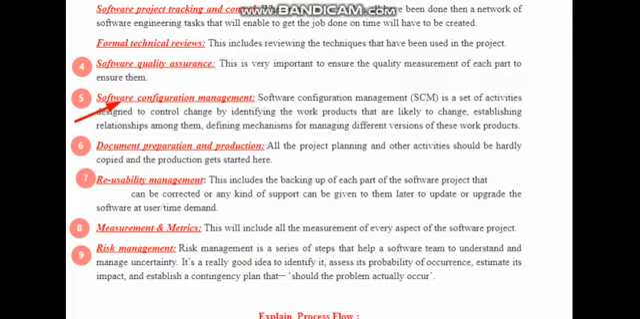The next task is SCM, software configuration management. This is again a very important task carried out as an umbrella activity. It is used to control change by identifying the work products that are likely to change. In software configuration management, we configure the software products in such a way that they are adaptable to new changes according to market needs. We also take care of that during software development.